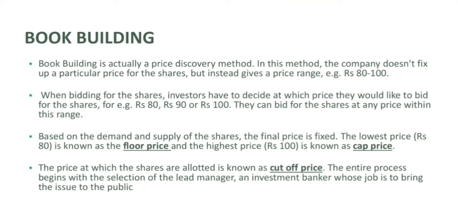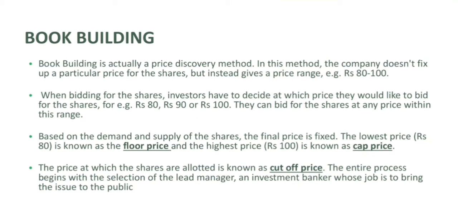So in book building method, the prices will be decided by the investors by making bids or by offering tenders. So in this method, issuing of shares to the investors, the price of the shares is discovered through bidding process.